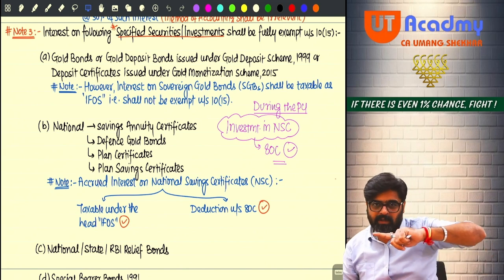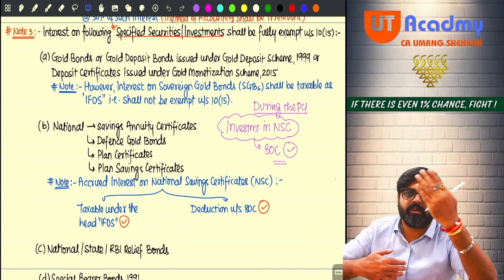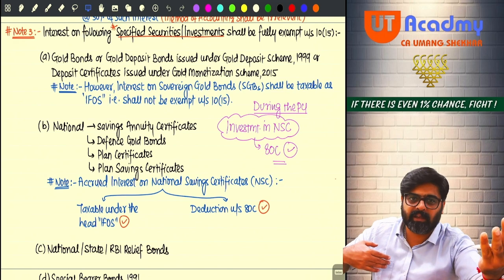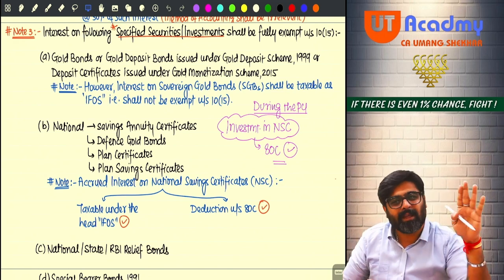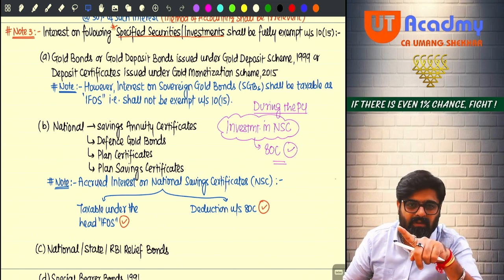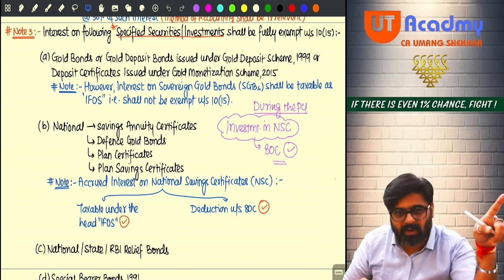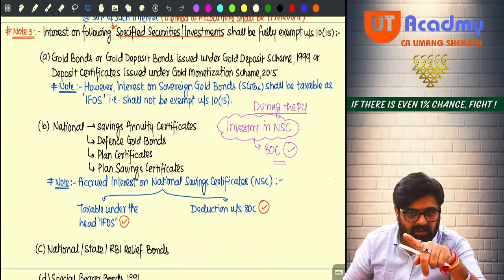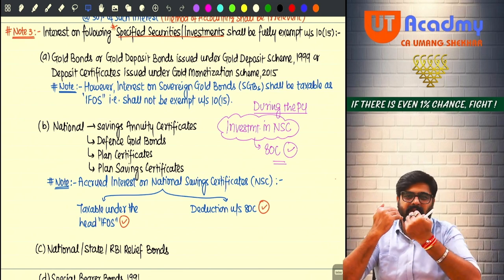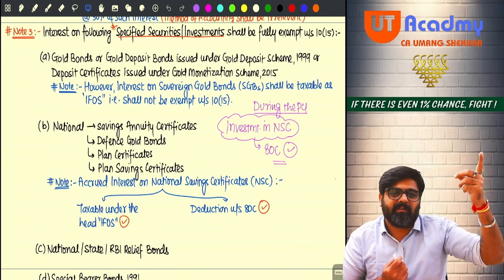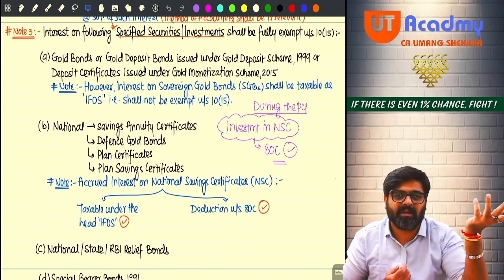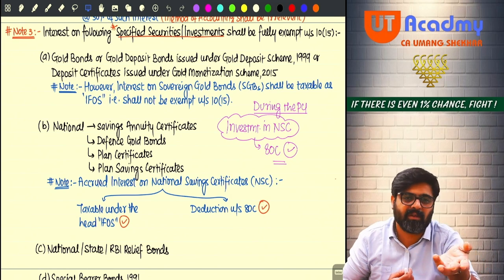Amount of accrued interest taxable as IFRS, since it is getting reinvested for the next year in NSC, that amount will be allowed as 80C deduction. They could have directly given you this exemption. The amount which you are charging as income, that same amount getting reinvested, same amount getting allowed as deduction under 80C, then why are you charging only? Don't charge, no.